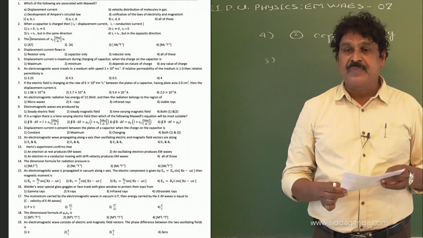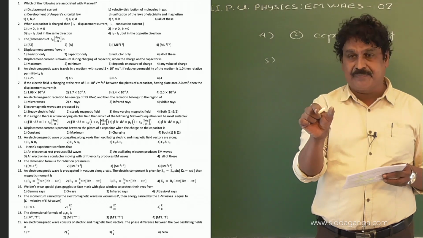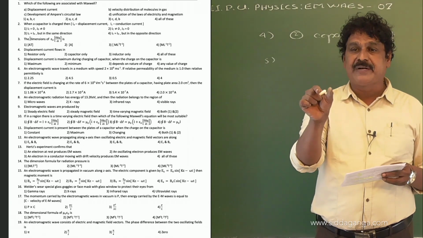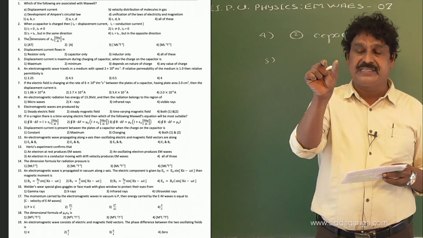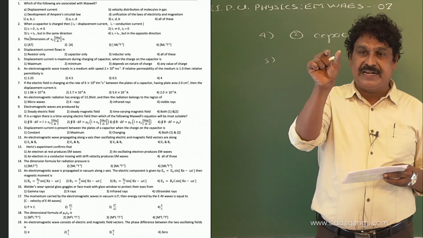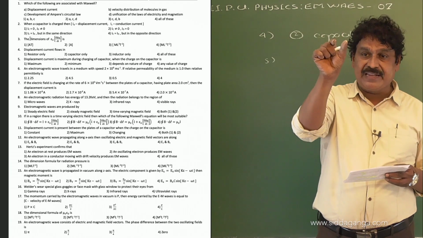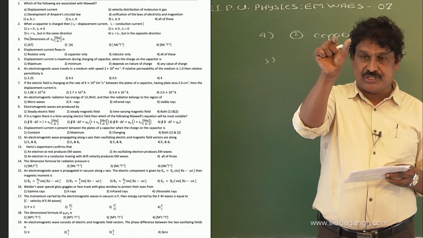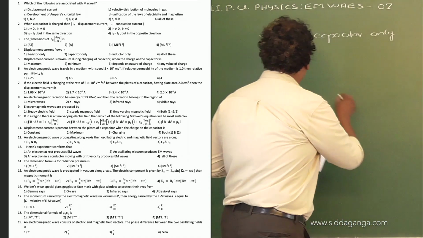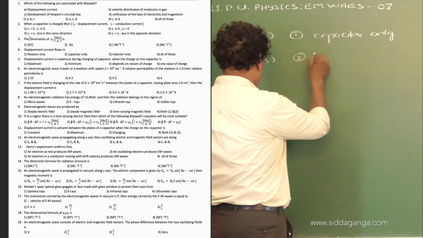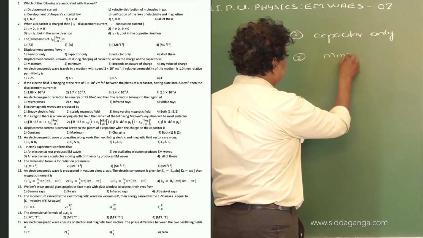So, when the charge is minimum, the displacement current is maximum. As the charge goes on increasing, the displacement current decreases, and finally when it is completely charged, the displacement current becomes 0. Therefore, for this question, the option is 2, that is when charge is minimum.